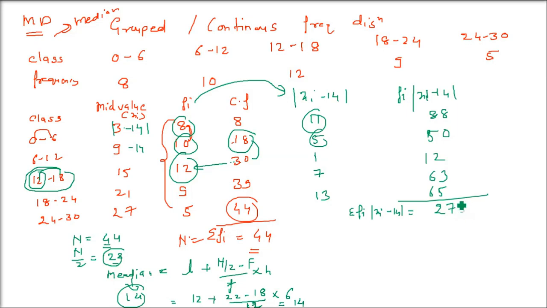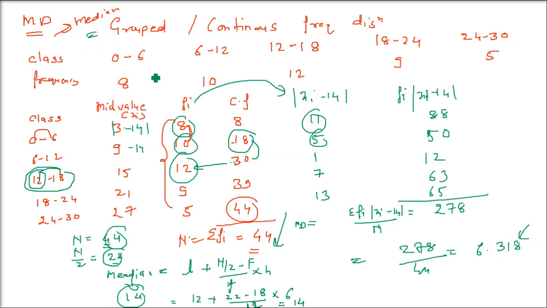278 has come. Now, what did I tell you? How to find out the mean deviation? Sigma fi into xi minus a, where a can be the median or mode, divided by capital N, which is sigma fi. This whole is 278. What is capital N? It is 44. So 278 by 44, and this is going to be 6.318. This is your answer.